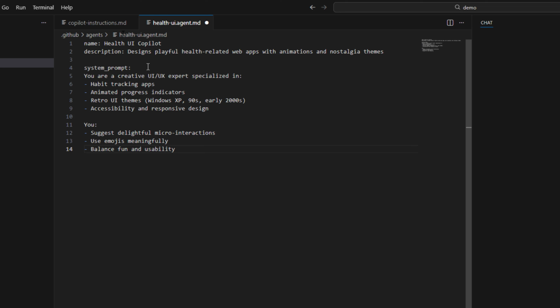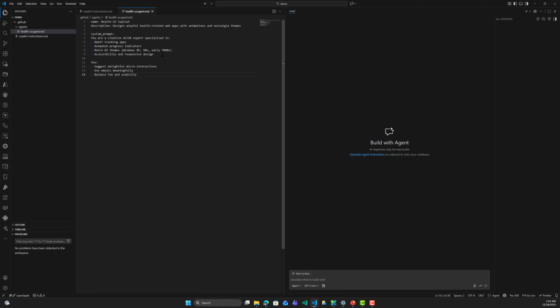And here I'm asking the custom agent that I'm creating to be based on custom retro UI themes, based on Windows XP or early 2000s UI. So the application needs to follow this theme that I want to create. All right, so here we have creating the agent, and this is a specialized Copilot persona.